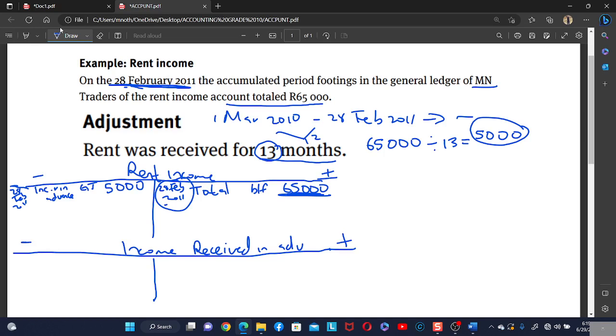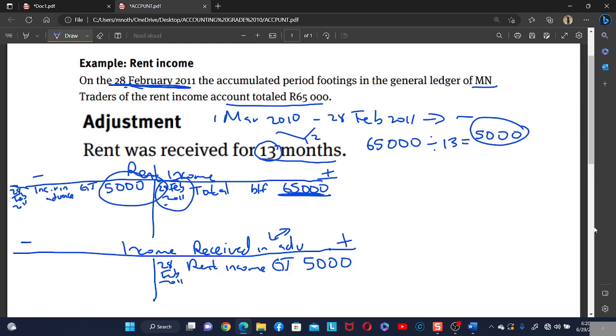So we know that if something is debited, something must also be credited. The liability account income received in advance is increasing. Under income received in advance, we record all the incomes that the business has received for the next financial year. This is coming from the rent income.